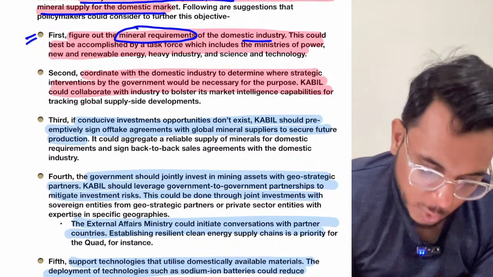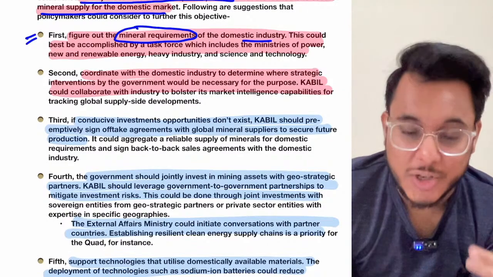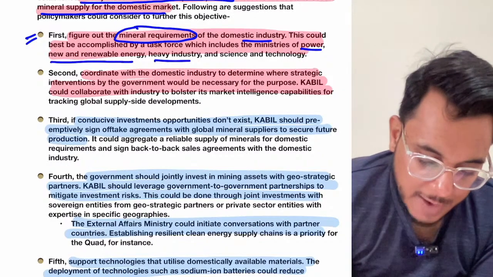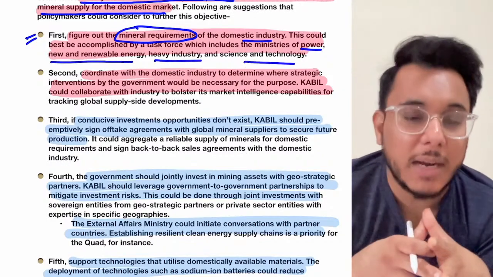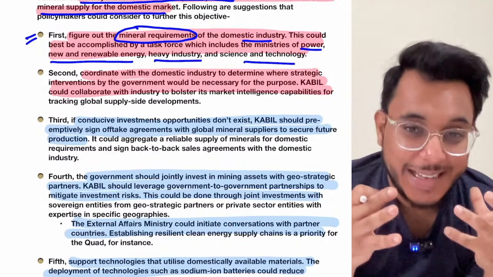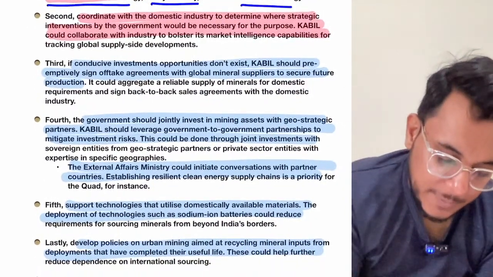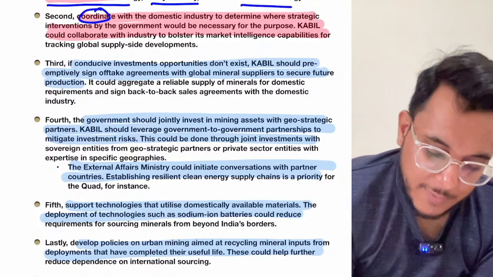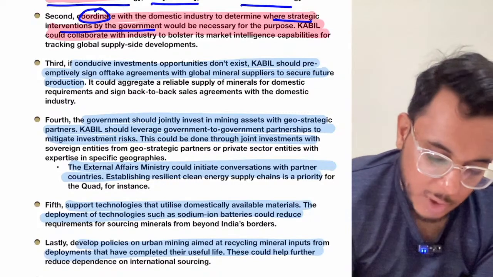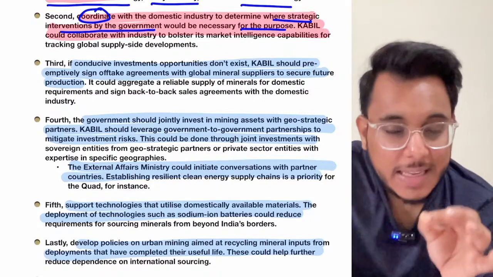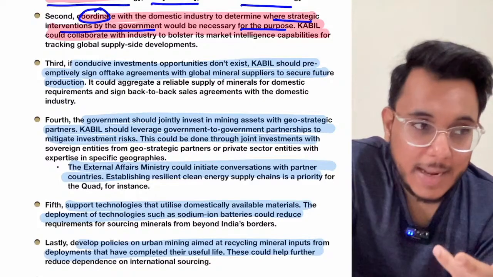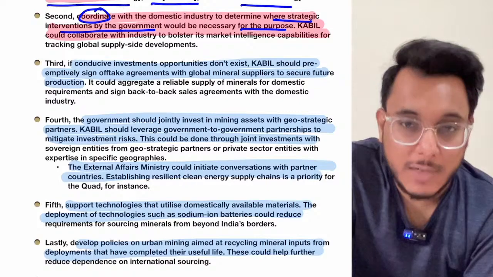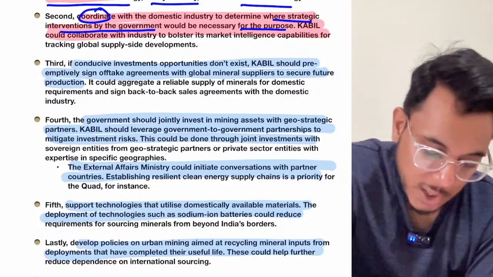In this particular thing there are certain ministries that should also come together, for example the Ministry of Power, Ministry of New and Renewable Energy, Heavy Industry, Science and Technology. They should all come together and identify what India's requirement is. Secondly, the government should coordinate with domestic industries where strategic interventions by the government would be necessary. There are certain areas in India where these minerals are present, and what kind of interventions can we do there, how can we explore such minerals.